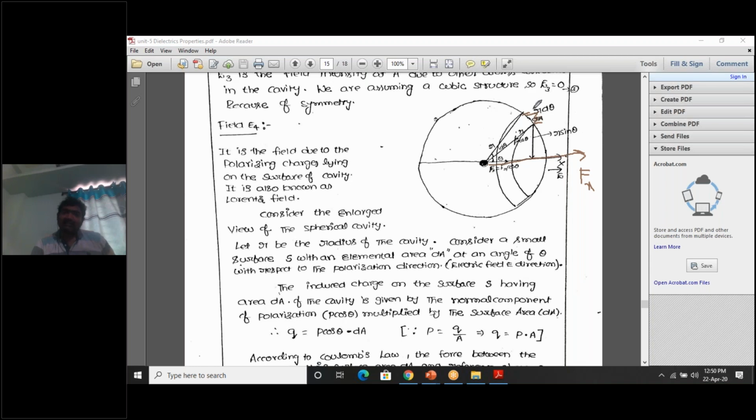But I want to calculate the force acting along the x-axis due to the entire negative charge and entire positive charge on the spherical cavity. So we need to integrate the above equation from 0 to pi.